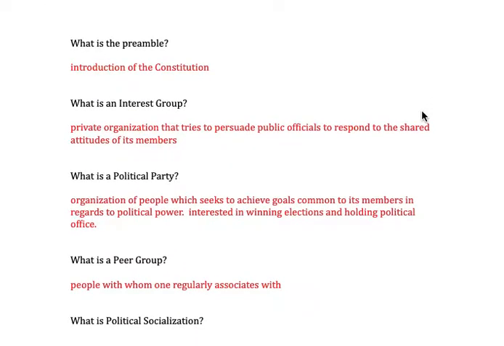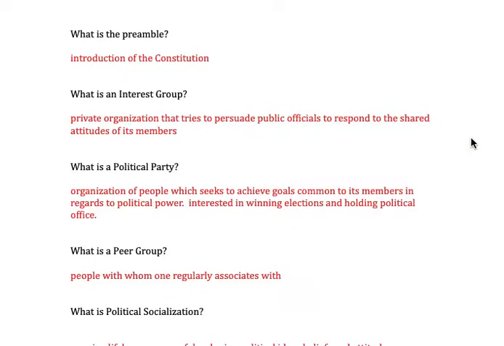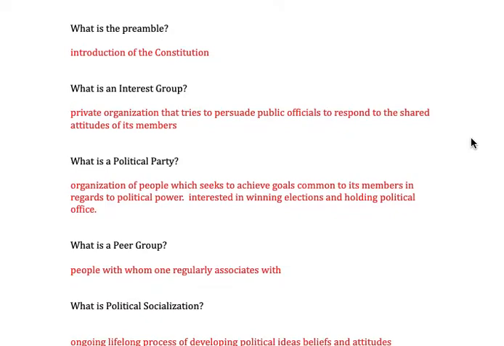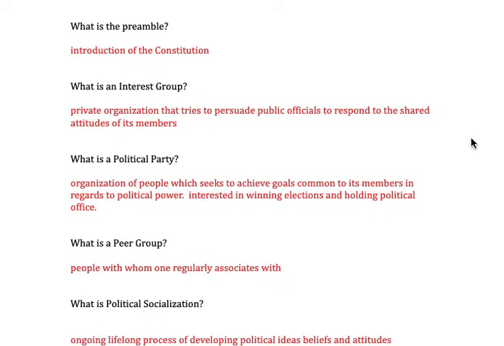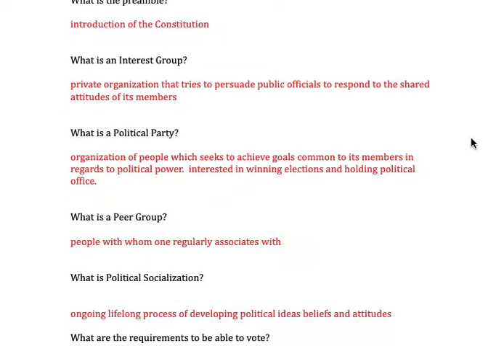A couple things from Unit 2 then. Political behaviors. Interest group is an organization meant to persuade, and there's lobbyists there. Persuade individuals, mostly members of Congress, to make laws, rules, regulations based on their interest. Again, an interest group is a group that is specifically organized for one issue or a smaller issue, not all the issues in the United States. A political party, an organization of people which seeks to achieve goals common to its members, so they're representing people and gaining political power and interested in winning all those elections and holding political office and controlling the government.